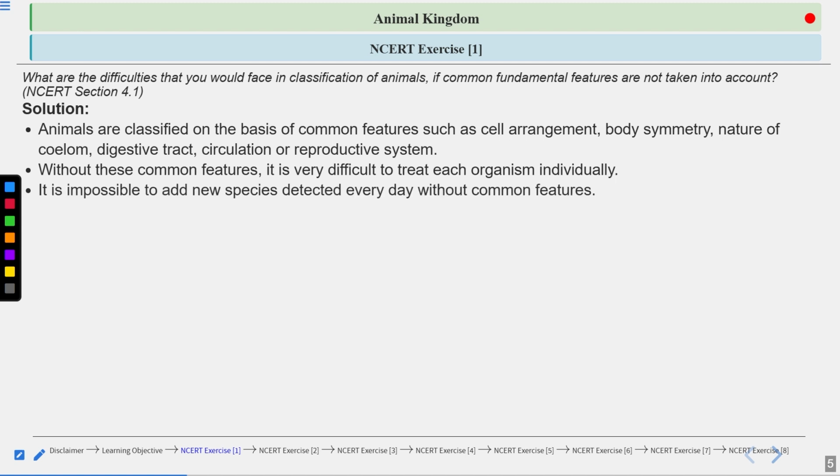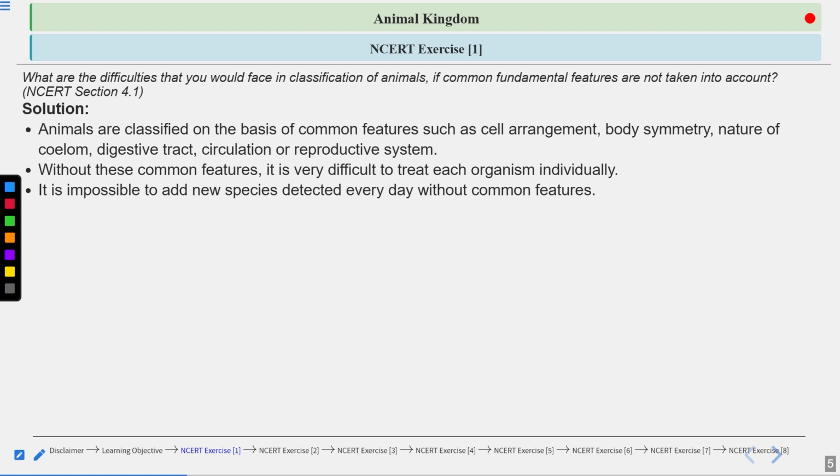It is impossible to add new species detected every day without common features. It will be difficult to classify organisms to the respective phylum. Absolutely correct.